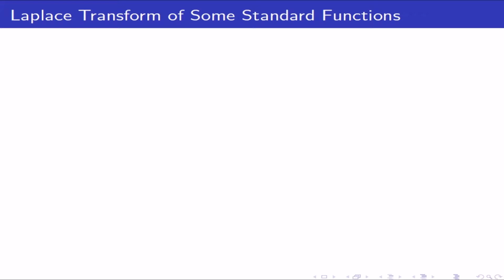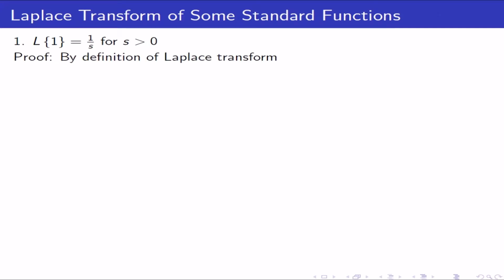First, the Laplace transform of 1 is 1 upon s, where s is greater than 0. Let us prove it. Proof: by definition of the Laplace transform, the Laplace transform of f(t) is equal to the integral from 0 to infinity of e^(-st) f(t) dt. f(t) will be replaced by 1.